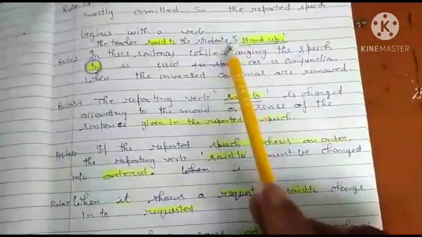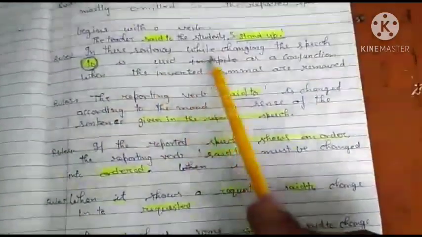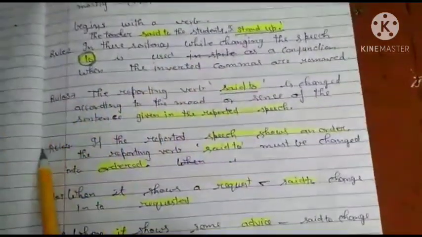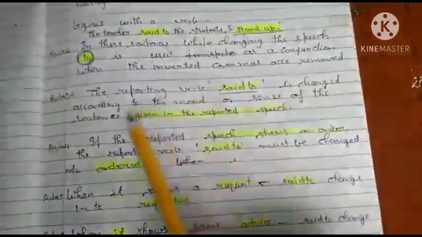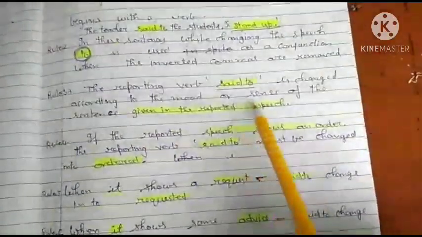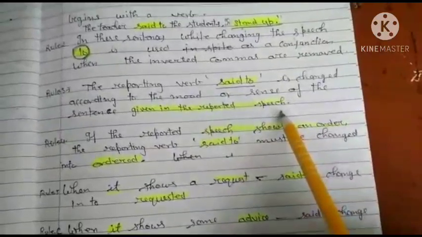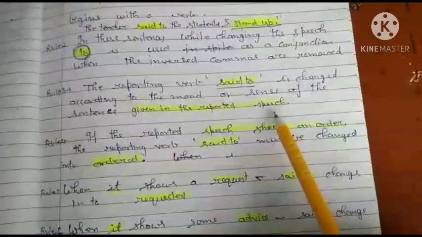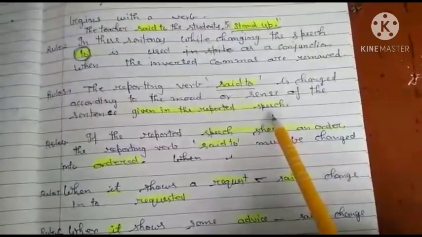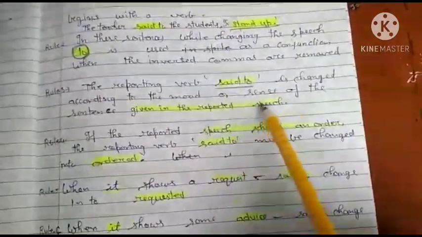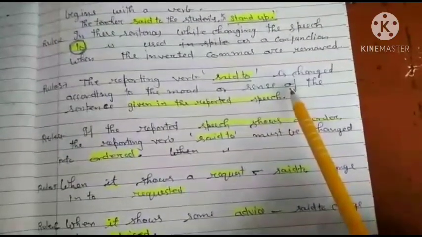Means at the place of comma, we should use a conjunction in imperative sentences. Listen, rule number 3: the reporting verb said or said to is changed according to the mood or sense of the sentence given in the reported speech. Means if you want to change the reporting verb said, you will change said or said to according to the sense of the reported speech. You will follow this rule only in imperative sentences.